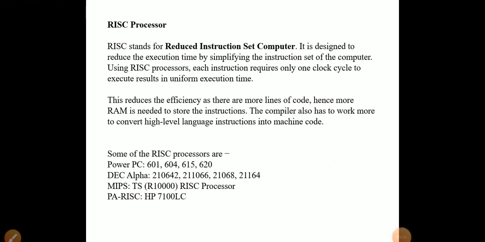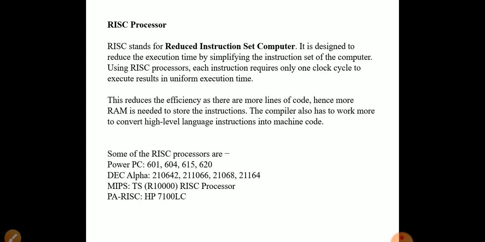RISC processor. RISC stands for Reduced Instruction Set Computer. It is designed to reduce the execution time by simplifying the instruction set of the computer.